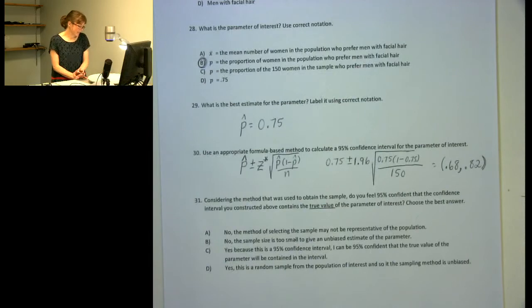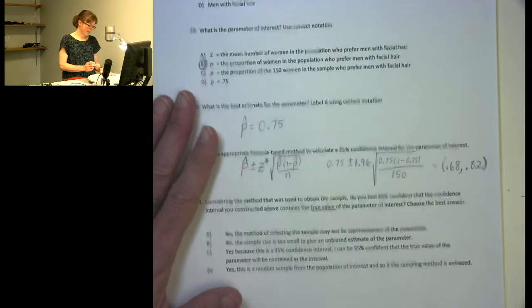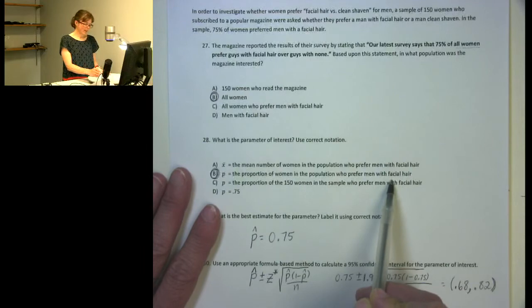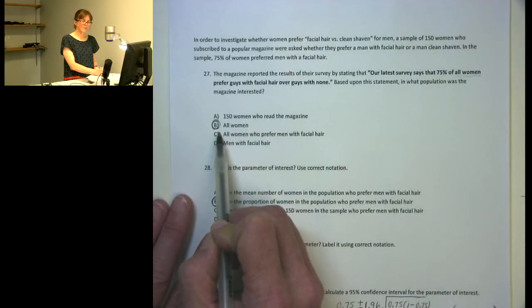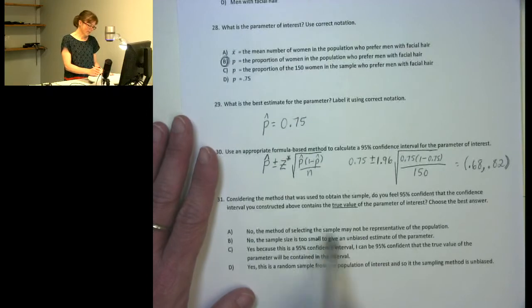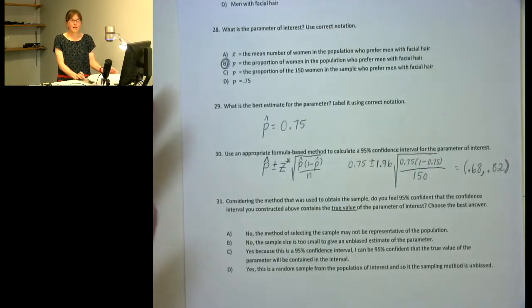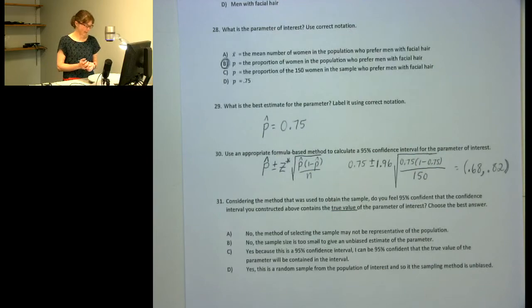Next question is asking, considering the method that was used to obtain the sample, do you feel 95% confident that the confidence interval you constructed contains the true value of the parameter of interest? So for this, it makes sense to go back and think about what the parameter of interest is. The parameter of interest is the proportion of women in the population who prefer men with facial hair. And we said the population of interest is all women. Right? So do I really feel confident that this particular method of sampling gave me data that is going to make it likely to capture the true proportion of all women who prefer men with facial hair?